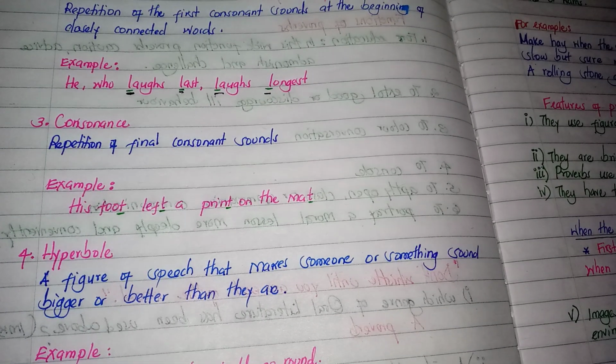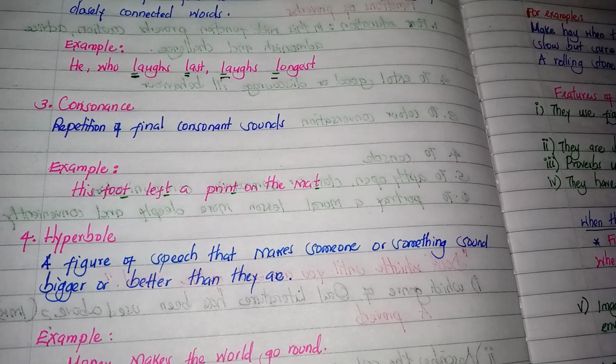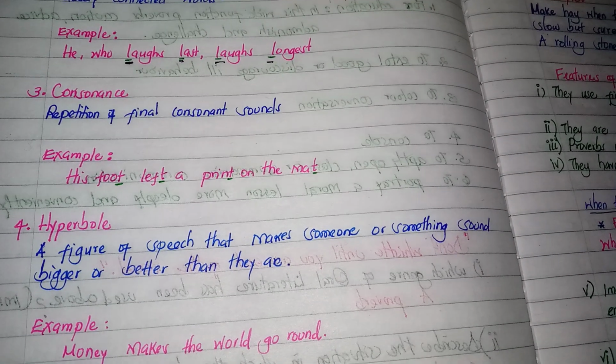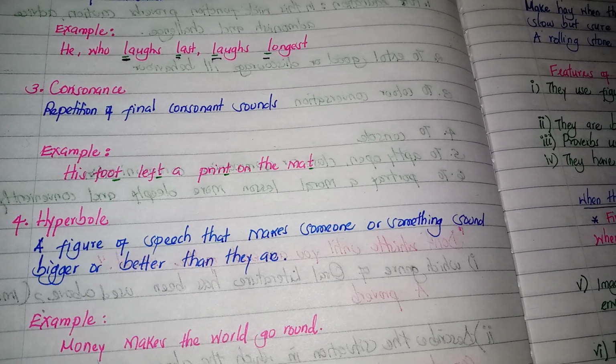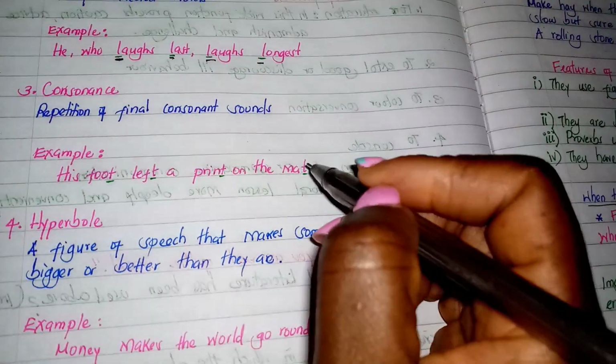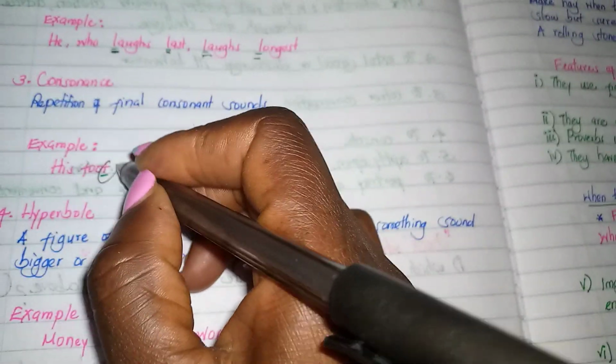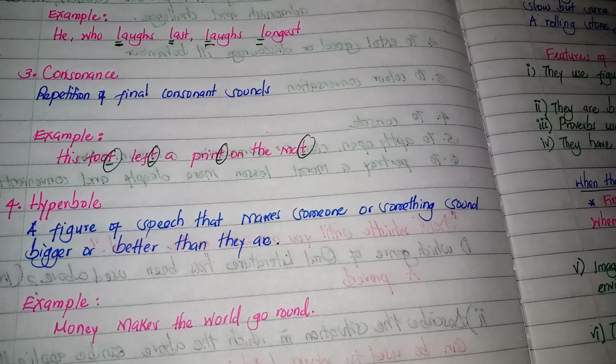And we have consonance, which is the repetition of the final consonant sound. A proverb like, his foot left a print on the mat. This final consonant here, T, has been repeated, thus creating consonance.